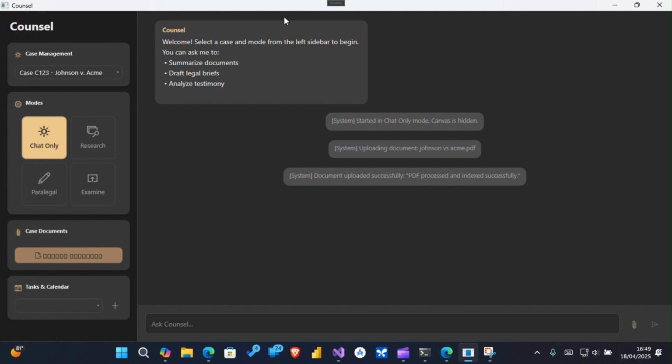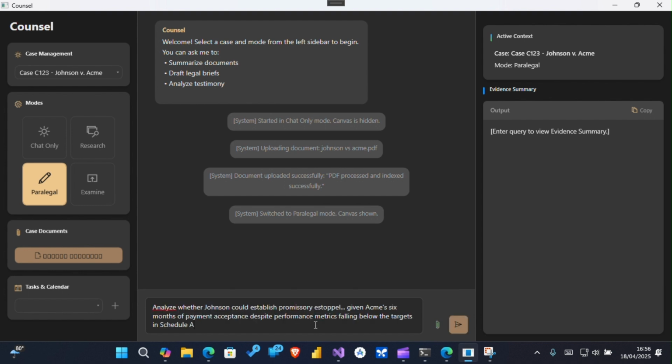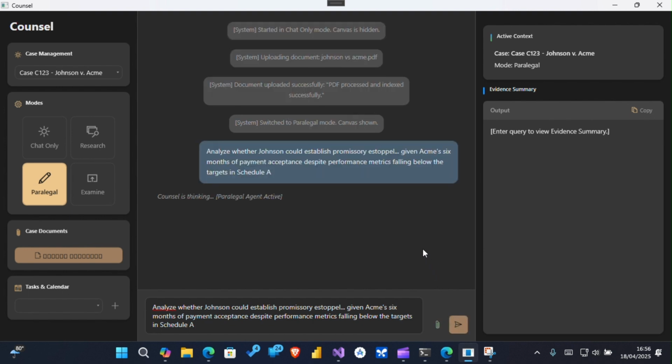Let's explore the different modes of our AI agent. I'm switching to paralegal mode. Here, I can ask a complex legal question based on the document. Let me type, analyze whether Johnson could establish promissory estoppel, given Acme's 6 months of payment acceptance despite performance metrics falling below the targets in Schedule A.